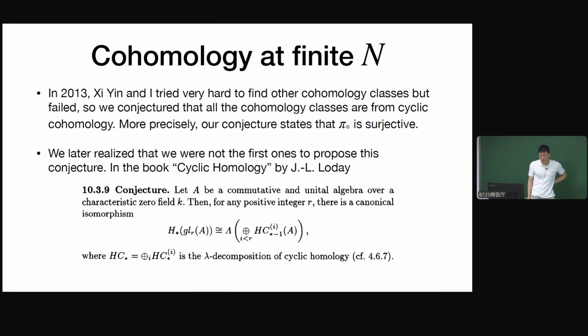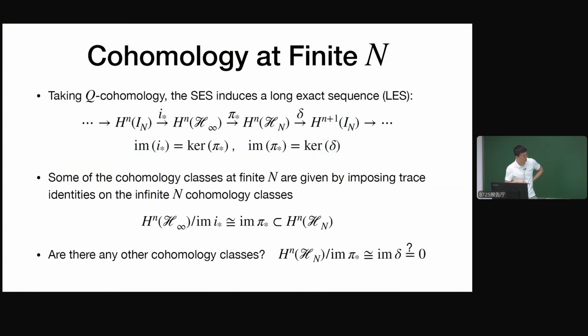In 2013, Xing and I tried very hard to find other cohomology classes that do not come from infinite n, but failed. So we conjecture that all cohomology classes come from the cyclic cohomology. More precisely, our conjecture is that this pi star map is surjective, in other words, the image of delta is 0.